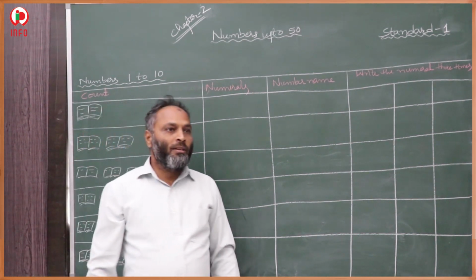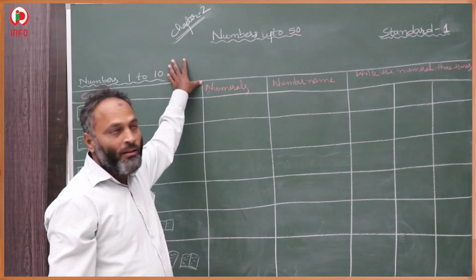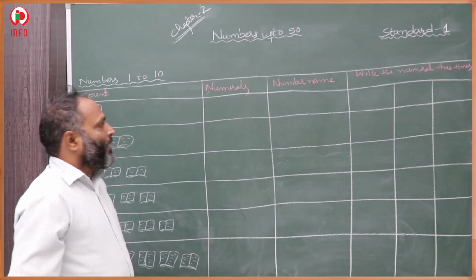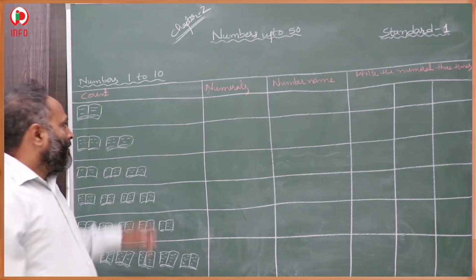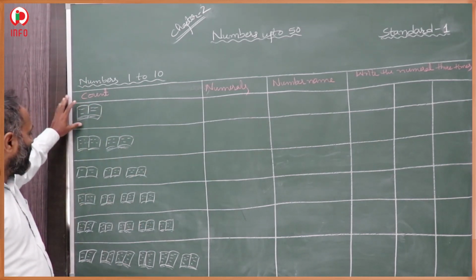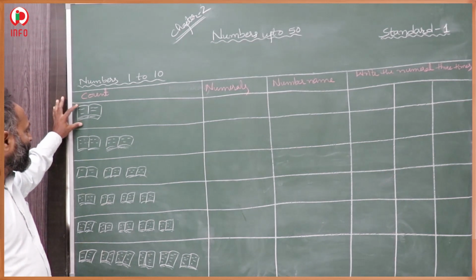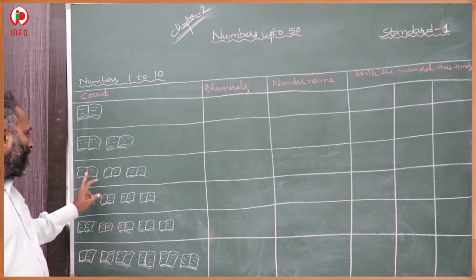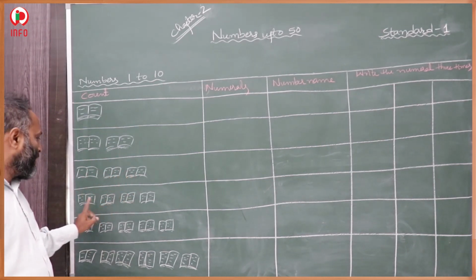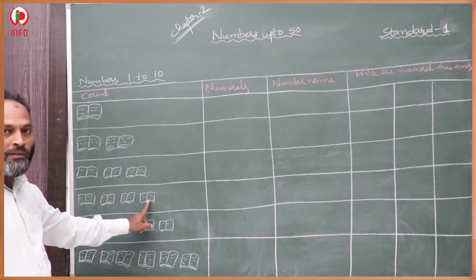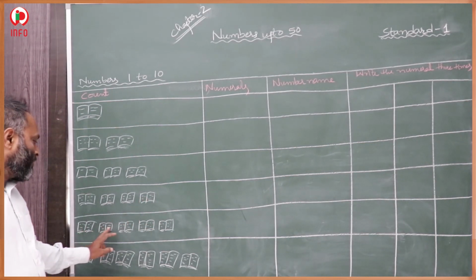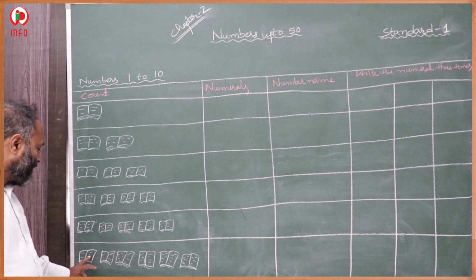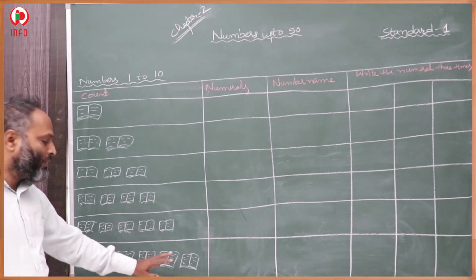Yes, students, now we are going to learn up to 50 numbers. Here in this picture, books were given. In the first row, one book is there. In the second row, 1, 2. In the third row, 1, 2, 3 books were given. In the fourth, 1, 2, 3, 4 books. Then 1, 2, 3, 4, 5 books. In the last, 1, 2, 3, 4, 5, 6.